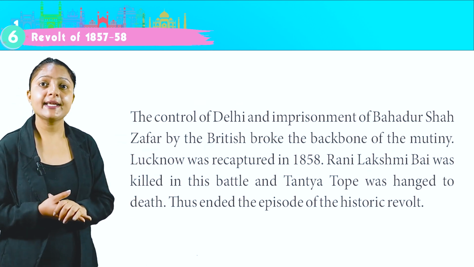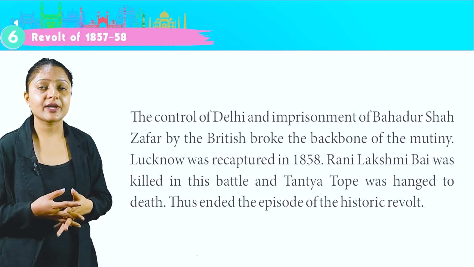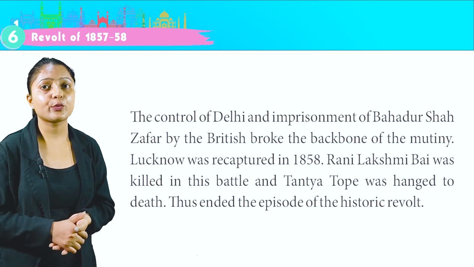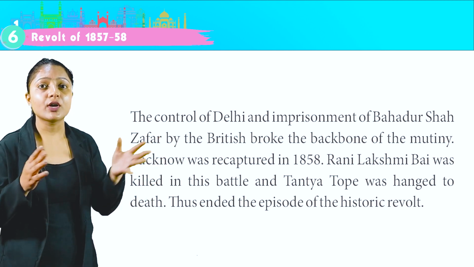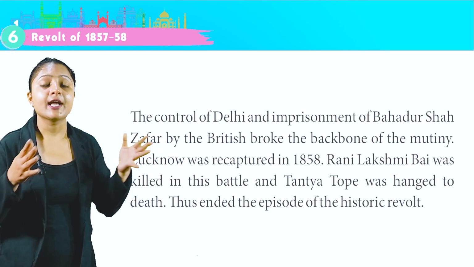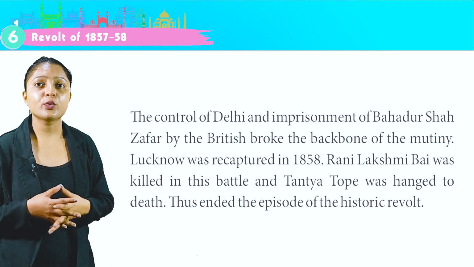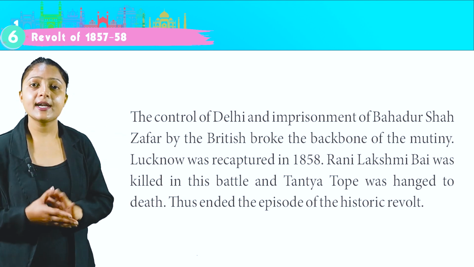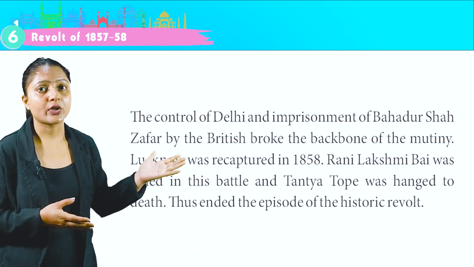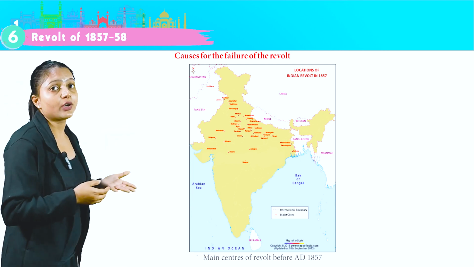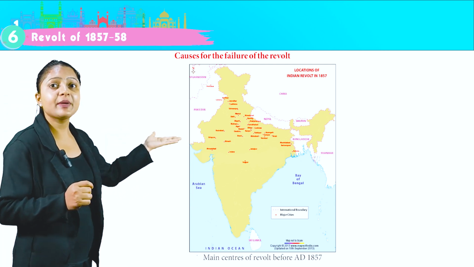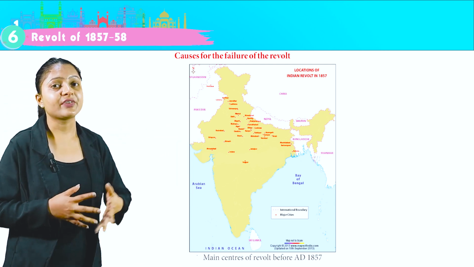The capture of Delhi and the imprisonment of Bahadur Shah Zafar by the British broke the backbone of the mutiny. Lucknow was recaptured in 1858. Rani Lakshmi Bai was killed in the battle and Tatya Tope was hanged to death. Thus ended the episode of the historic revolt. Causes of the failure of the revolt. In this Indian map, you can see the main centers of the revolt of 1857.